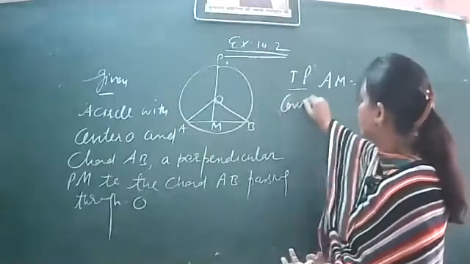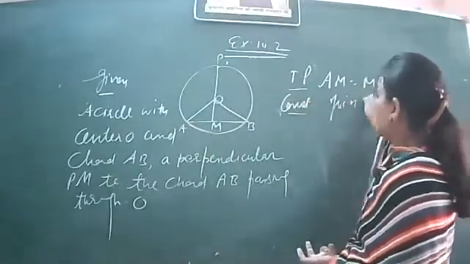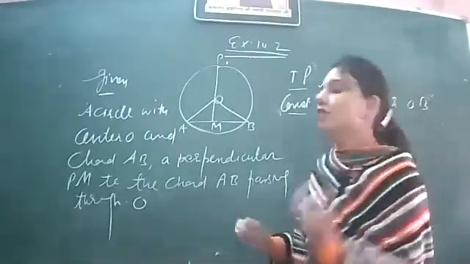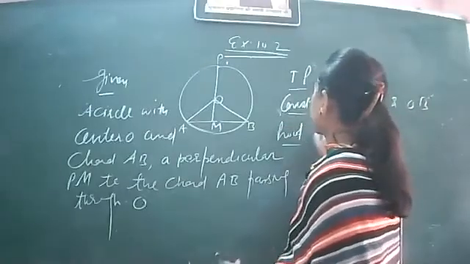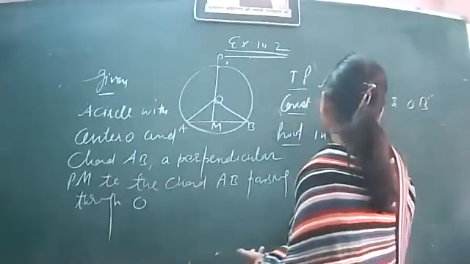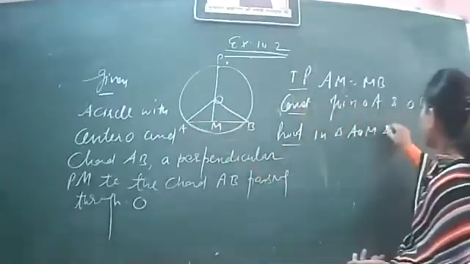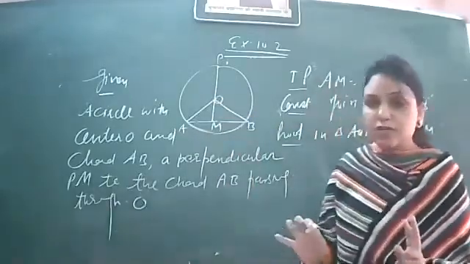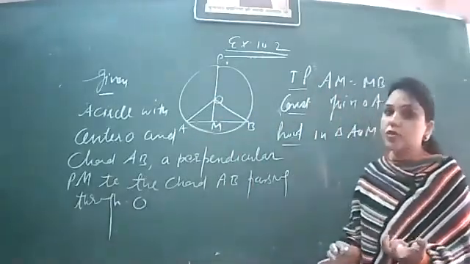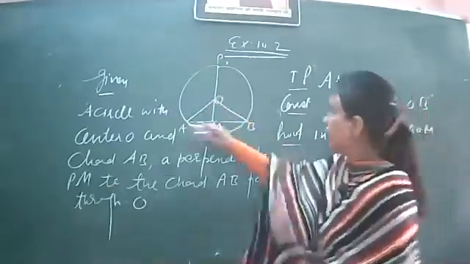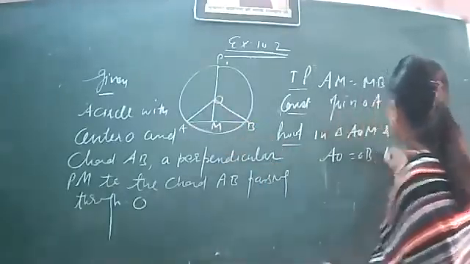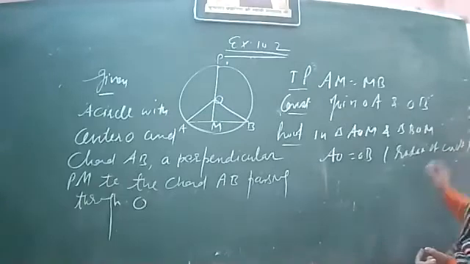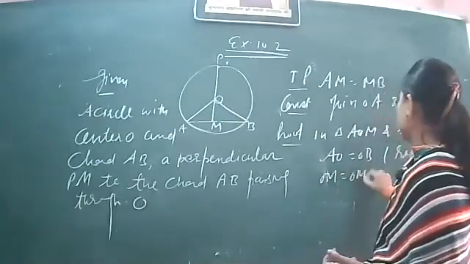First, write a construction: join OA and OB. Let us start with the proof. In triangle AOM and triangle BOM, two triangles we have considered. Let us take three things for these two triangles to be congruent. I am taking AO and OB, radii of the circle. Then OM is equal to OM. This is common.